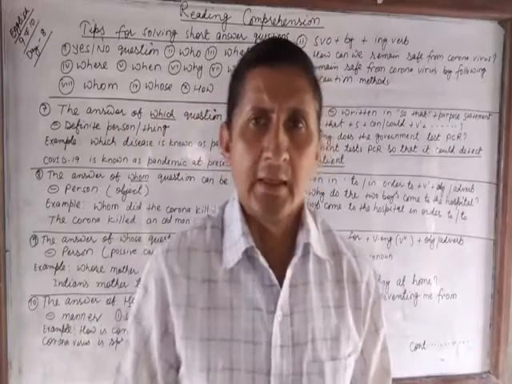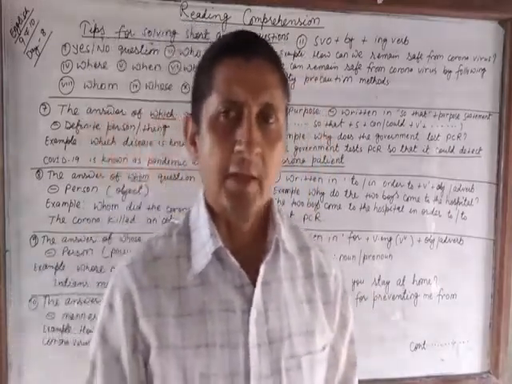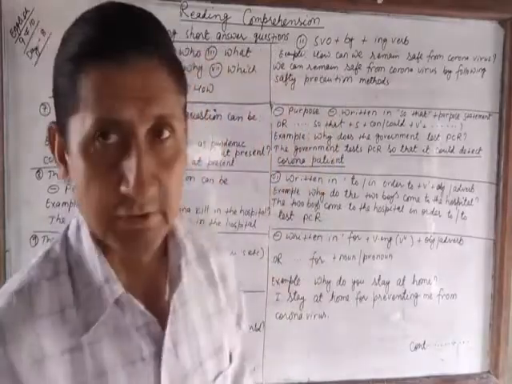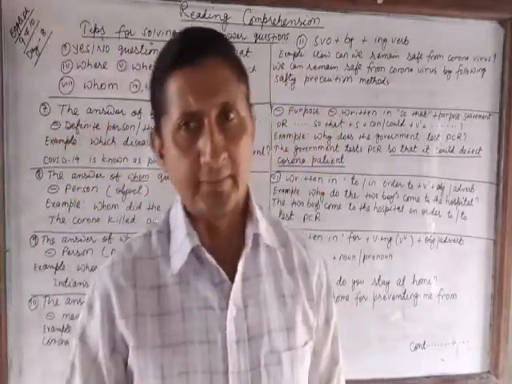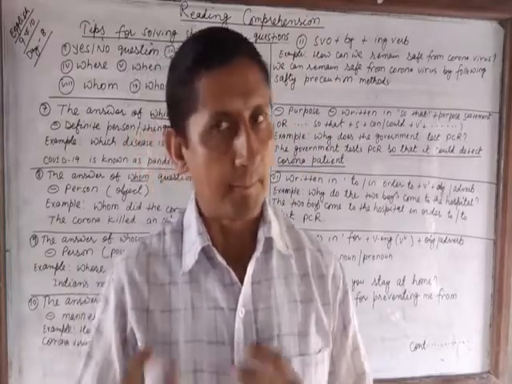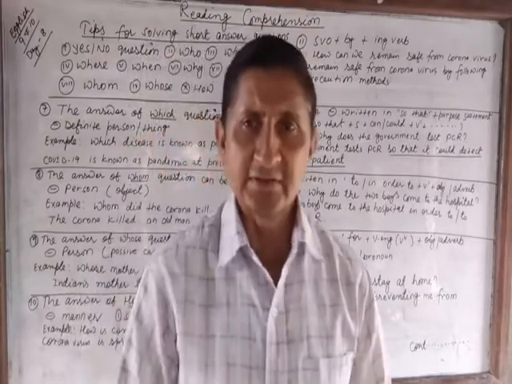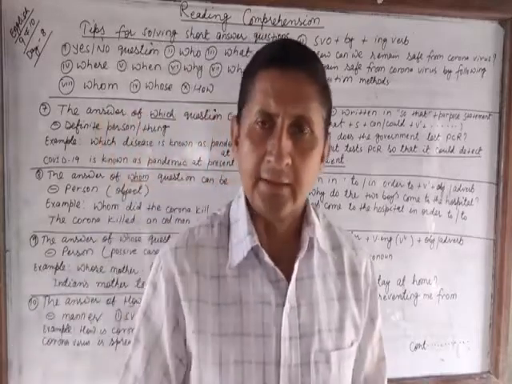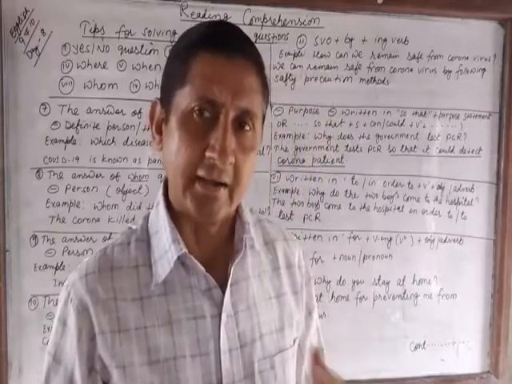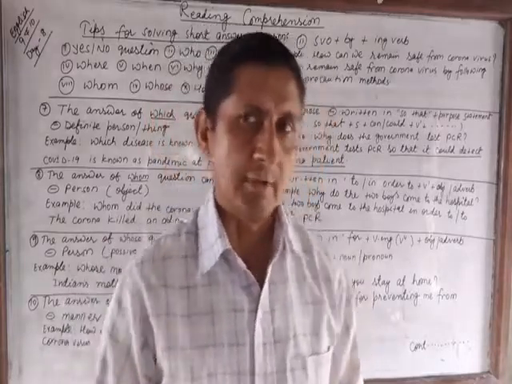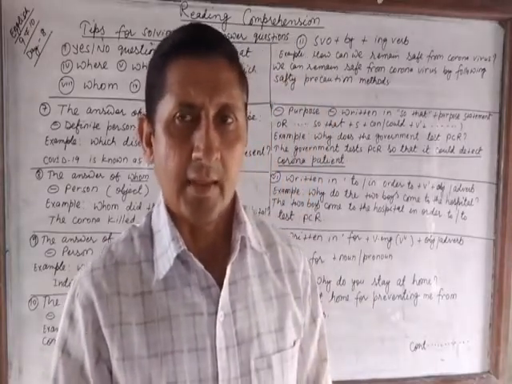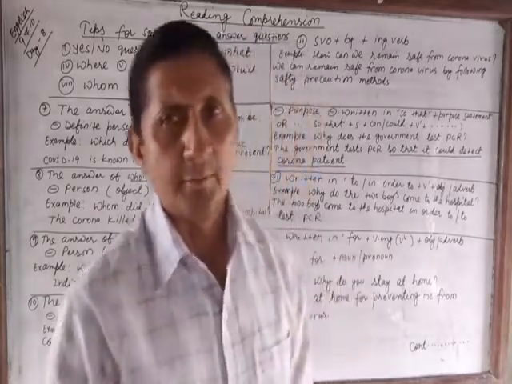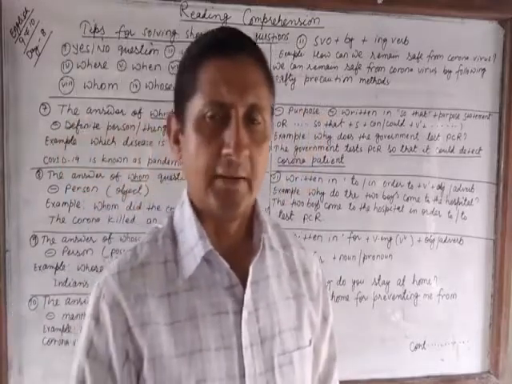In this way, we write the answer of short answer questions in comprehension passages. Practice this, learn these tricks, tips, time and again, and be sure about writing the answer of different WH questions, and be skillful in writing very short answer questions in comprehension passages.